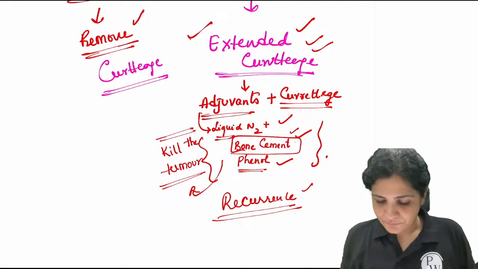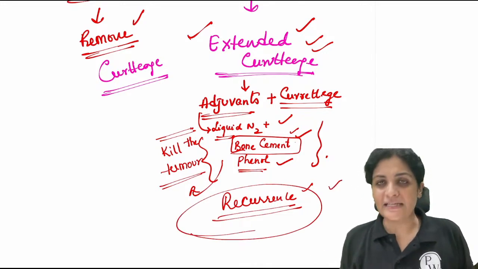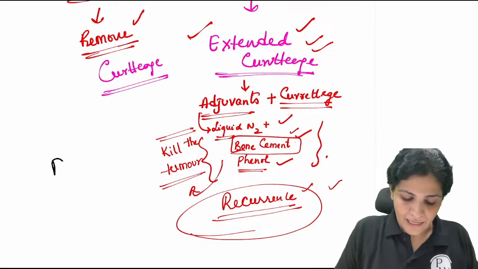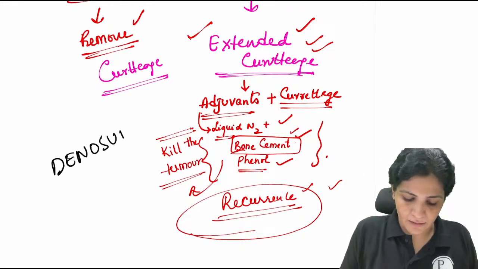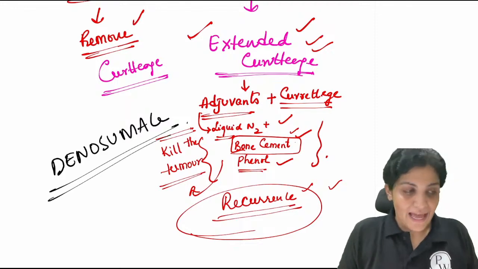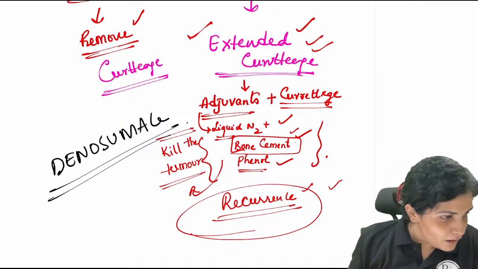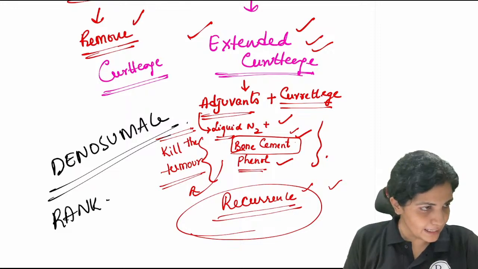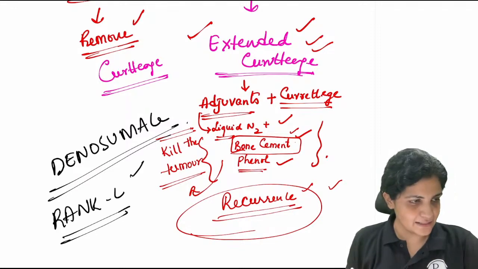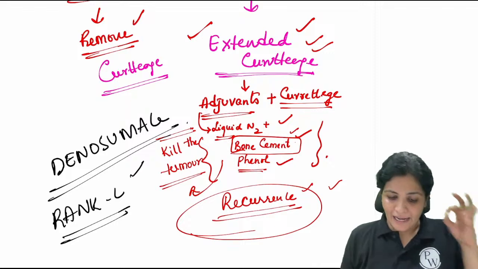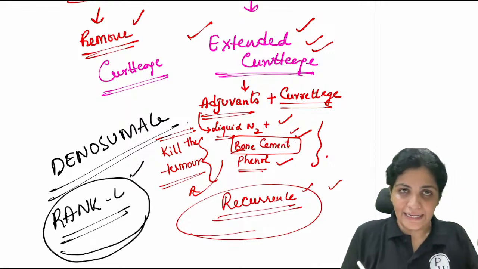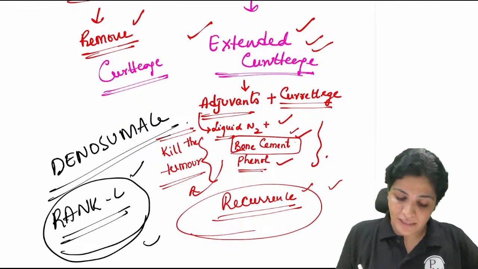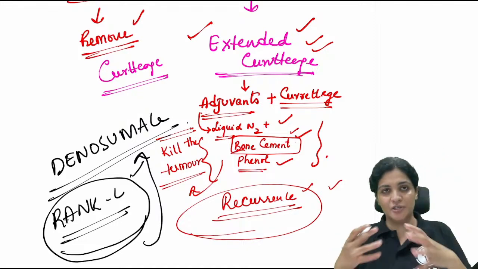Okay, everything is to prevent this recurrence. Everything is to prevent this recurrence. And I want to add one more thing. Now, denosumab, you have heard denosumab. Bharat has answered that RANK ligand in osteoclast. He has answered that beautifully because now they have targeted this RANK ligand in osteoclasts in the treatment of giant cell tumor. So they have included denosumab as a treatment.